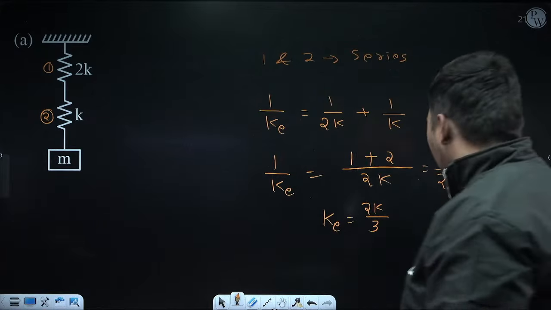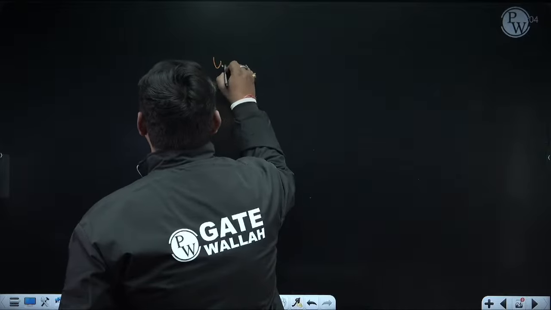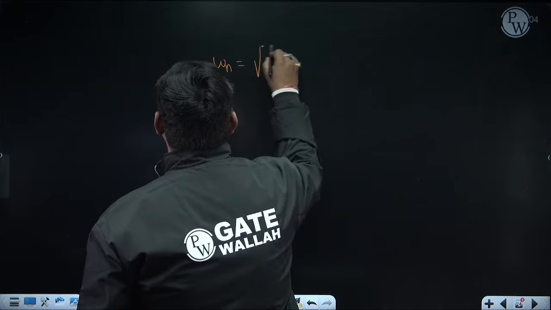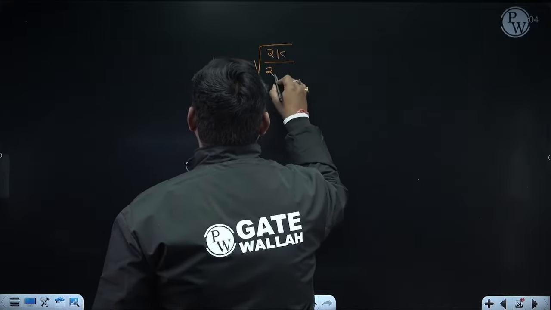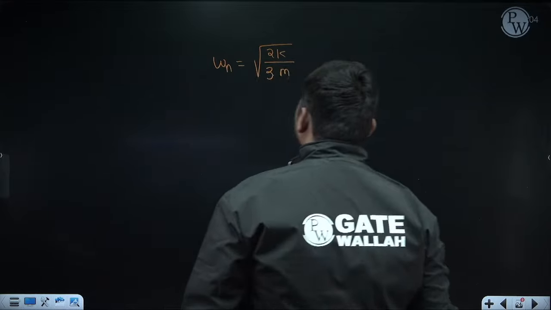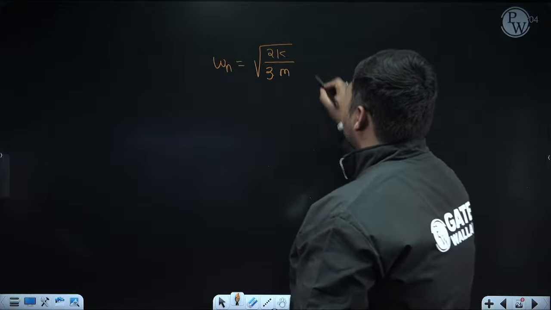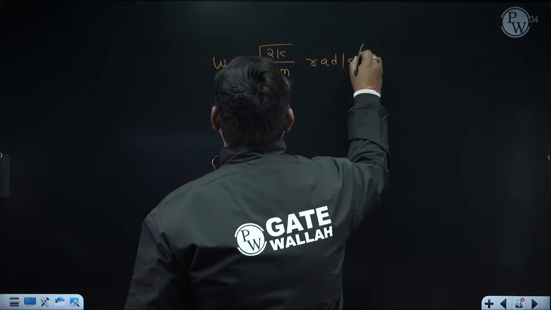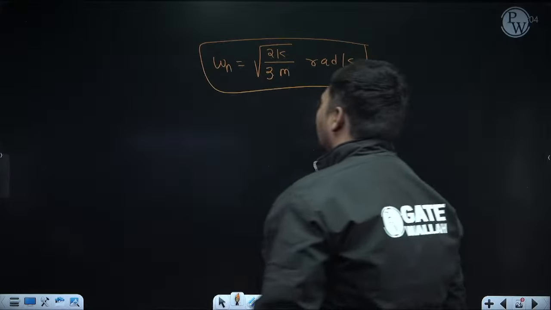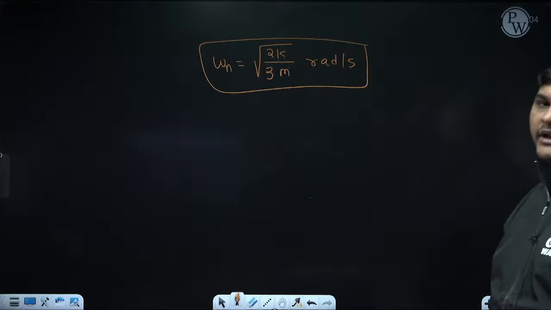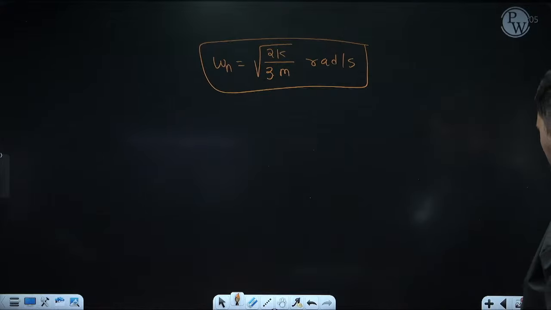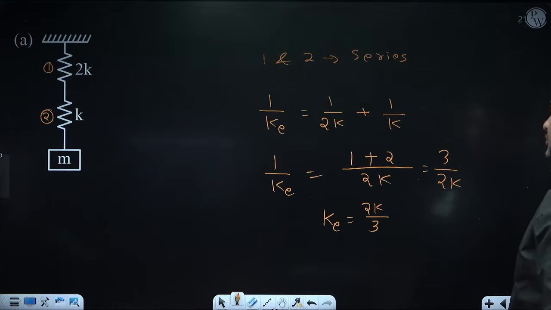And after calculating equivalent, we can calculate natural frequency in radian per second, that is omega, and it will be root over Ke, which is 2K by 3, divided by the value of point mass m, which is m. Okay. So this is natural frequency in radian per second. That's it. If the examiner is asking in hertz, calculate omega n by 2 pi. If the examiner is asking time period, calculate 2 pi by omega n. Very simple. Yes. So this is natural frequency for this question.